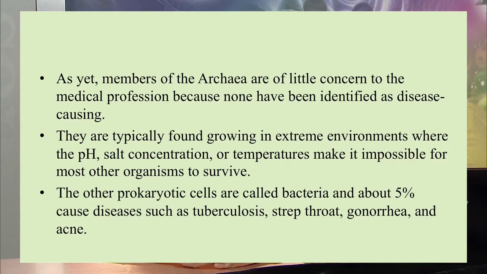Among the prokaryotic cells, the archaea are not of much concern to the medical profession, because none have been identified as disease causing. Typically they are found in extreme environmental conditions, like extreme pH, extreme salt concentration and temperature, that make it impossible for most organisms to survive. The other category of prokaryotic cell is the bacteria, and about 5% of bacteria cause disease, like tuberculosis, strep throat, gonorrhea and acne.